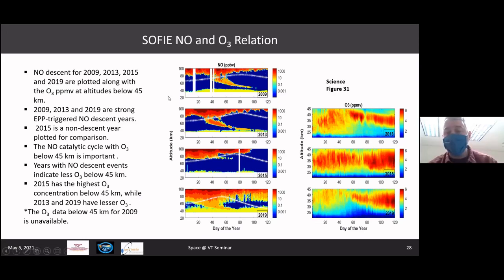I'll ask maybe an even more naive question, or I kind of missed it in the beginning. What's the latitudes that you're looking at? It's between 65 and 85 degrees in the north. Okay, interesting.